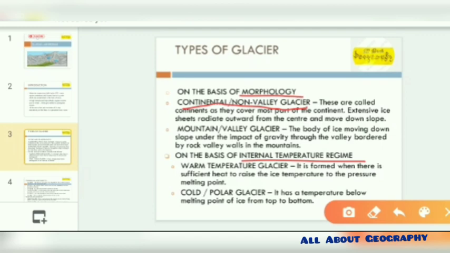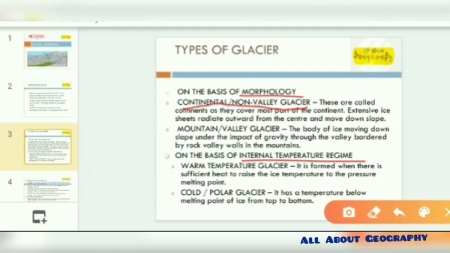Its extensive ice sheet radiates outward from the center and moves downslope, while the mountain or the valley glaciers are bodies of ice moving down the slope under the impact of gravity through the valley, and it is bounded by rock valley walls in the mountain.